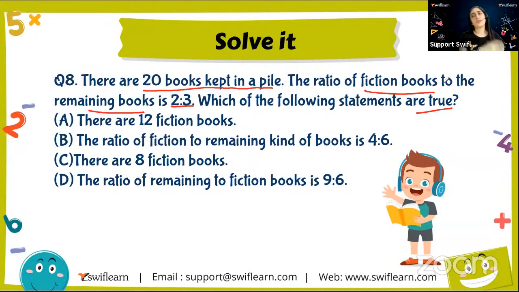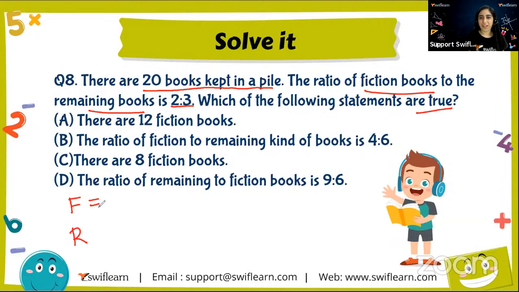So similarly, you have to tell me true and you have to tell me false. So these are the parts. There are 12 fiction books. For first, we need to calculate. So let's calculate the fiction books and the remaining books. Okay. So I'll write fiction as F and the remaining as R. Let me write in a short form, okay?